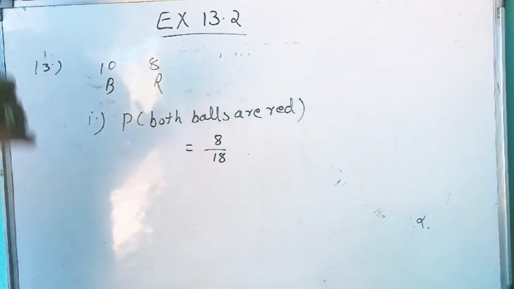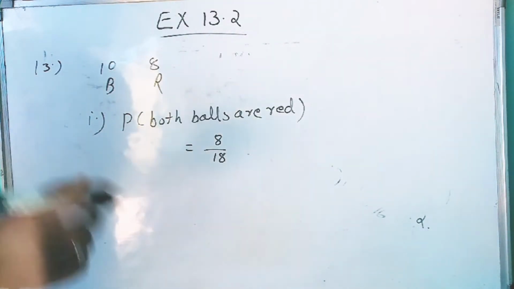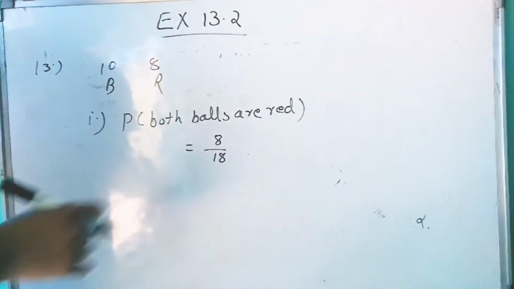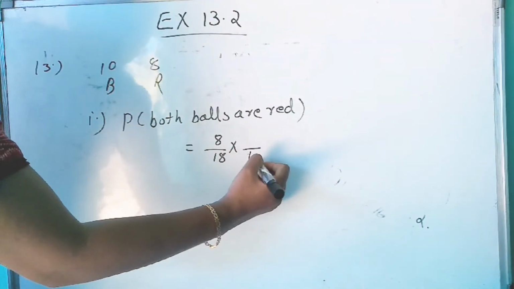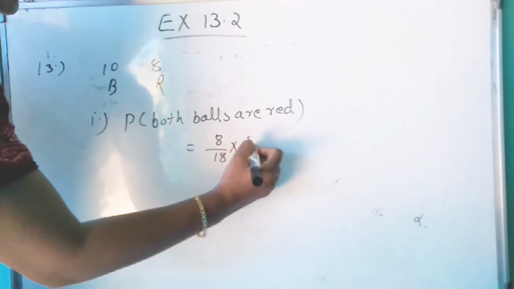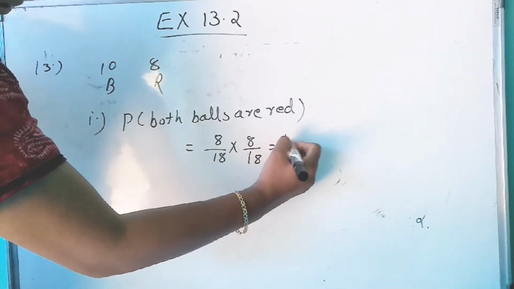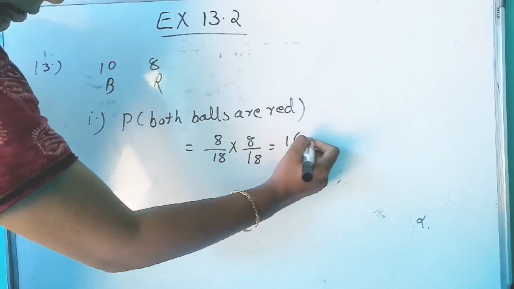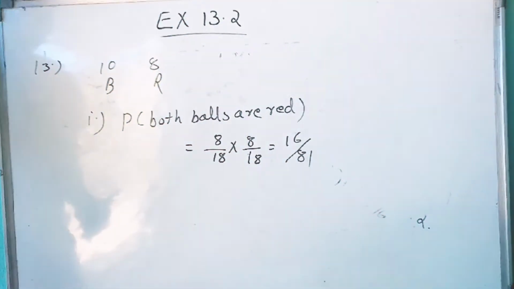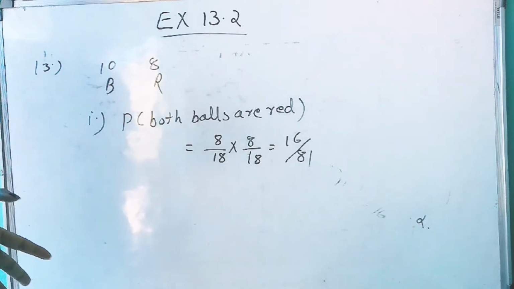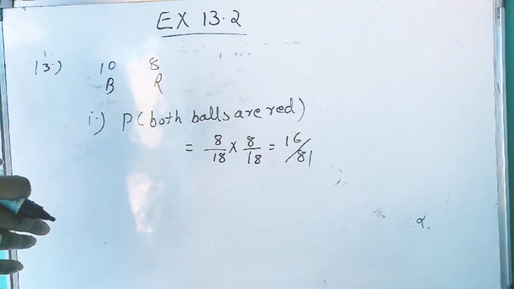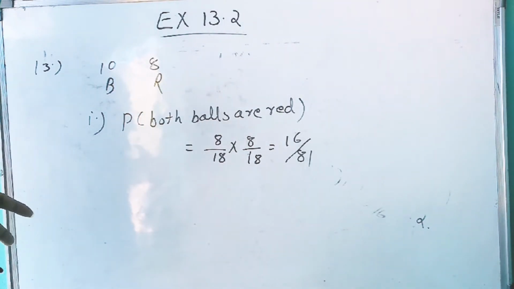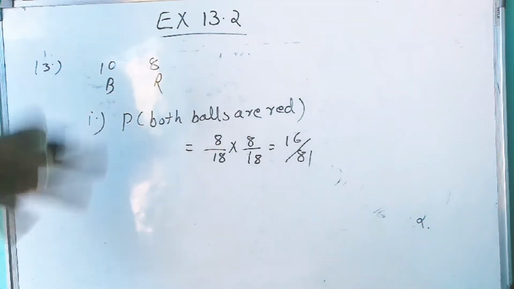And this experiment is with replacement. That means if we take one ball, we will replace that ball. So 8 by 18 for the first ball. For the second ball, the total is again 18 and the number of red balls is 8, so 8 by 18. That is 16 by 81. Since this experiment is with replacement, the number of balls in the box is always 18, the number of red balls is always 8 and the number of black balls is always 10, because if we take one ball, we put it back into the box.